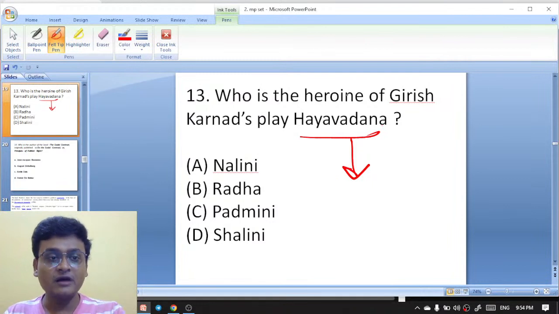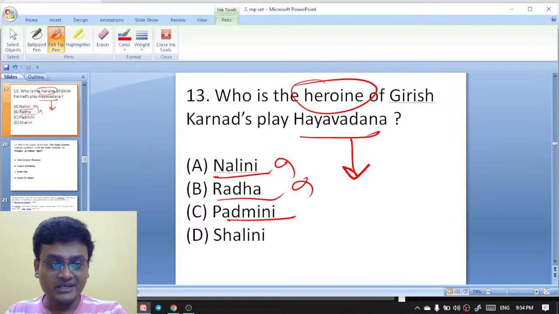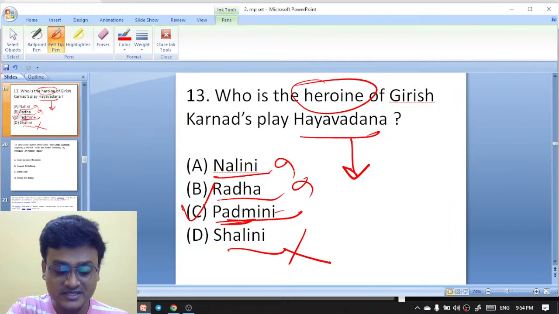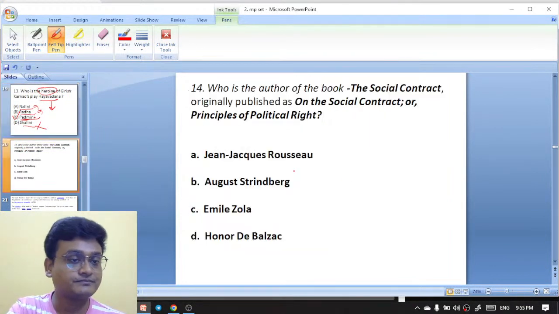Now, who is the heroine of Girish Karnad's play Hayavadana? Nalini, Radha, Padmini, or Salini? The heroine is Padmini. Padmini is the heroine of Girish Karnad's play Hayavadana. So yes, C is the right answer.